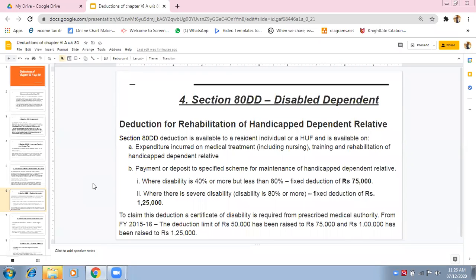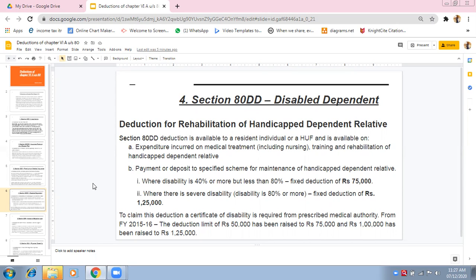He needs to provide a medical certificate from the prescribed medical authorities, and doctors will give their report after examining the condition of that person. In that disability certificate it will be written that he is less than 80%, such as 60% disabled, 90% disabled, or 72% disabled.